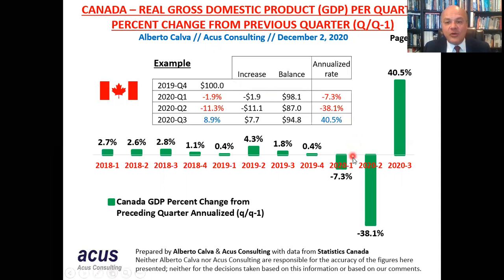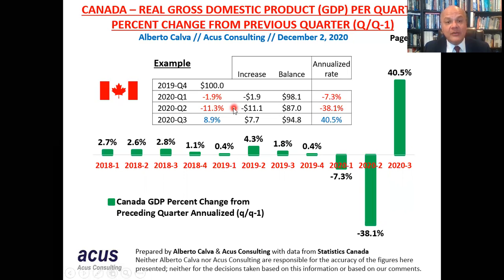Then in the first quarter, there was a decrease of 7.3% annualized. This means that in the quarter, it was only minus 1.9%. So 100 minus 1.9 means that at the end of the first quarter, the economy of Canada was $98.1.